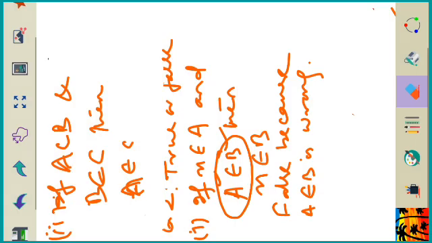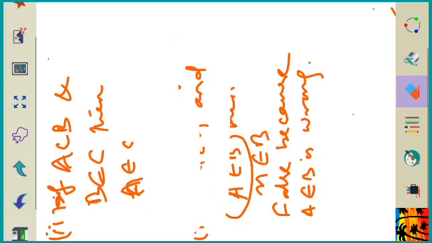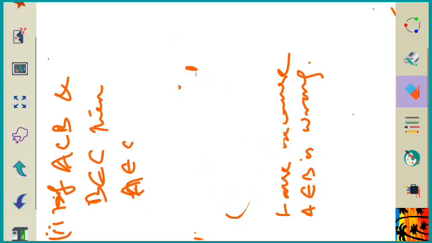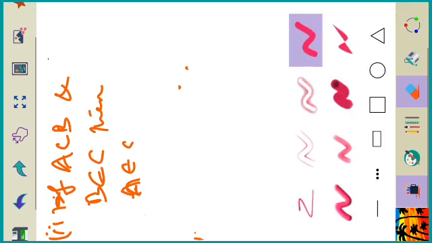Because of that fact only, I have to write that this statement is wrong, because A belongs to B and A belongs to C are wrong. Here this is conceptually wrong. This is wrong and this is also wrong. That is why the statement is false.